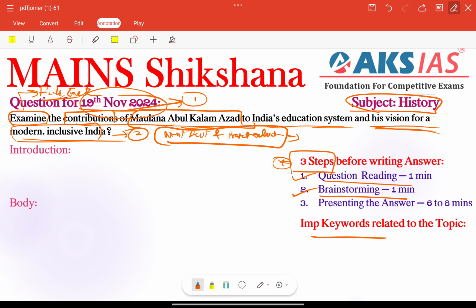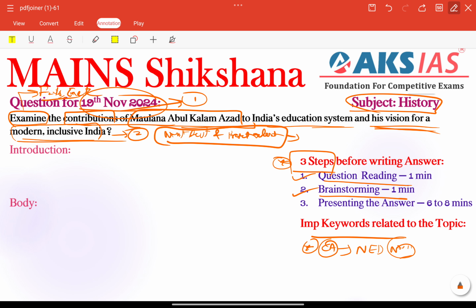Within 1 minute here we need to focus on recalling important keywords, right? So what are the important keywords? We need to focus on providing some important current affairs related issues. For example, we are celebrating National Education Day on November 11th, that is the birth anniversary of Maulana Abul Kalam Azad. That is very important.